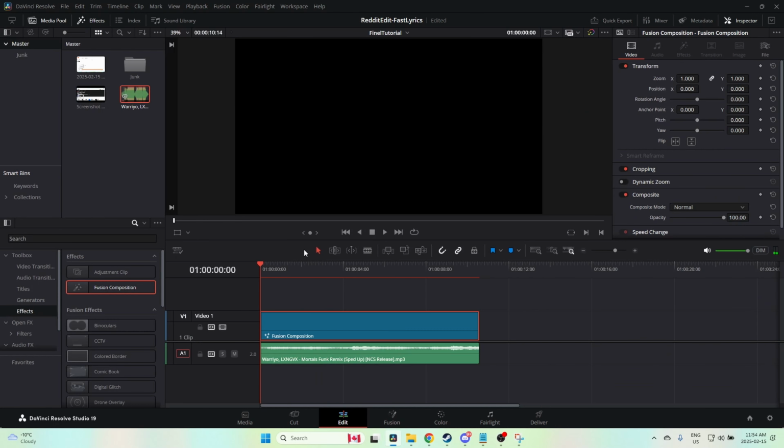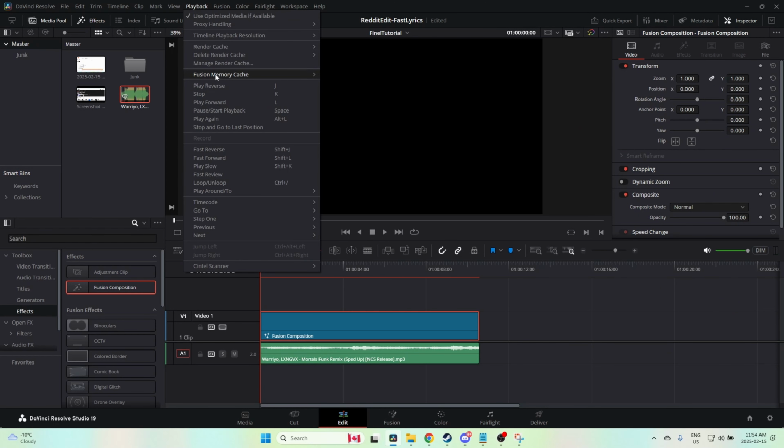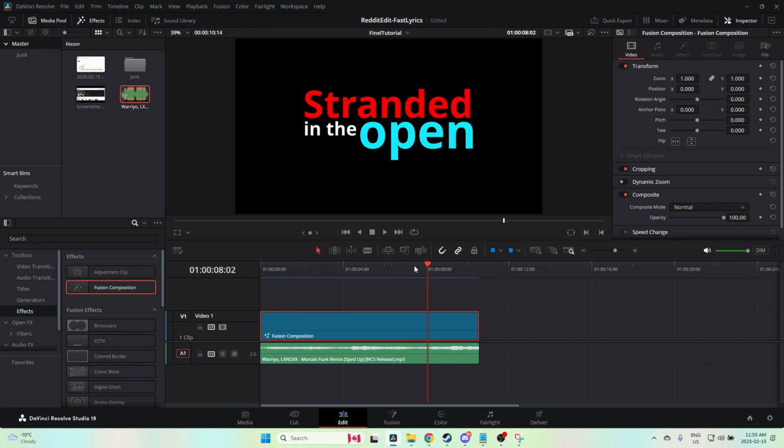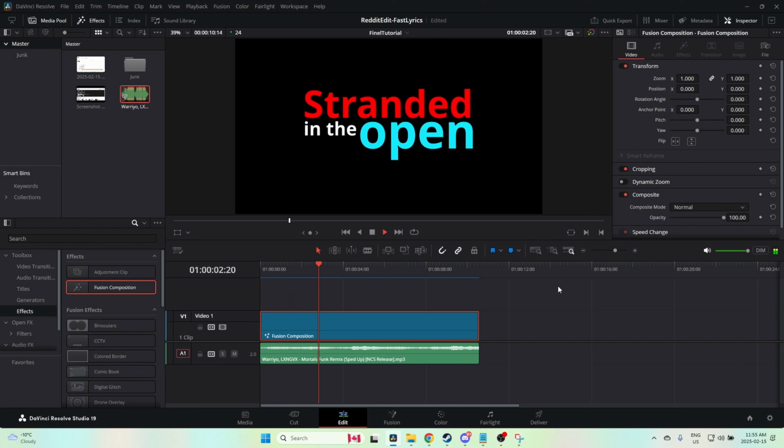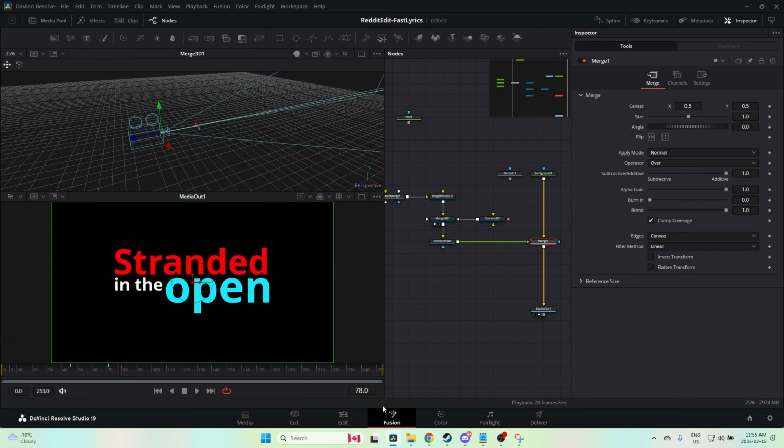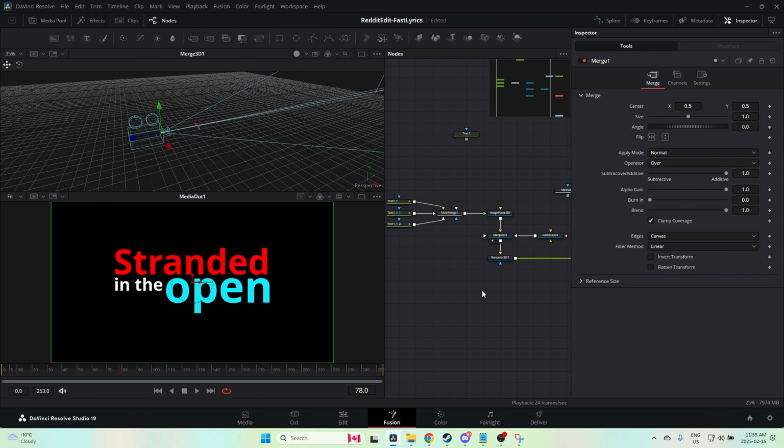Now I've got here under playback, I set my Fusion memory cache on. So that brings us this little red and blue line. When it's blue, it's pre-cached and it'll run at full frame rate. I say that, and yet it's all jittery. That looks pretty good. So that's the first part. So we've got our first sentence done.